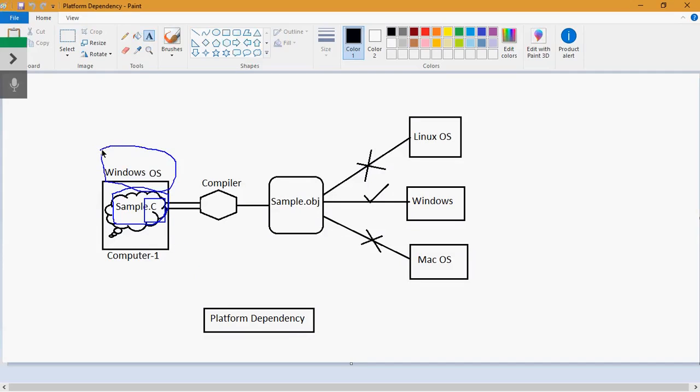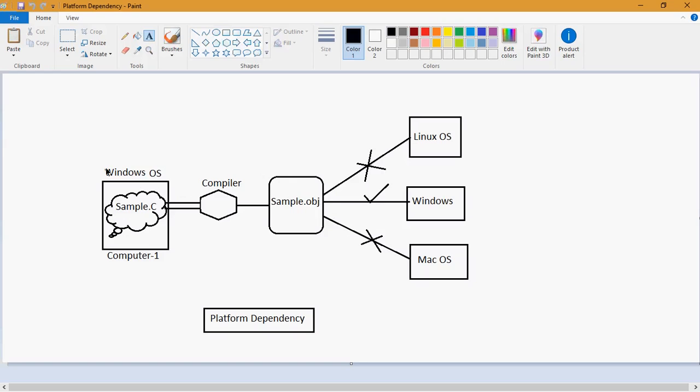Then I compile that program. Compile means I am converting the human understandable sample.c format into sample.obj format. Here the compiler is software, a set of instructions only. The role of the compiler is converting C source code into machine understandable code, that is sample.obj.